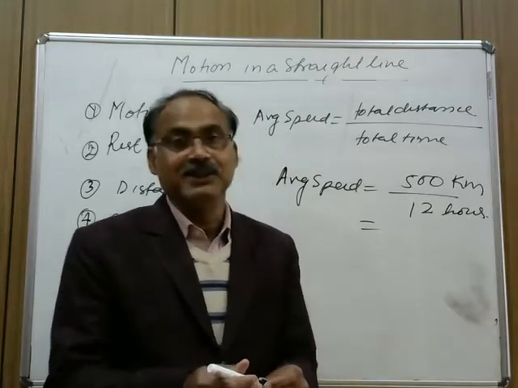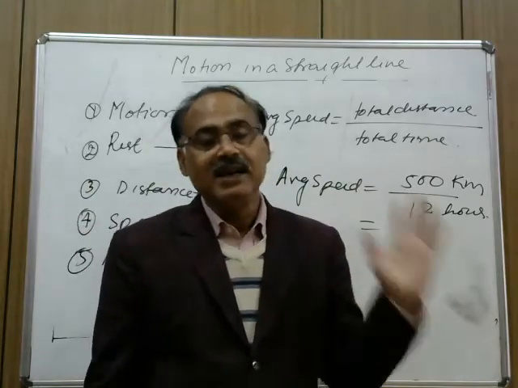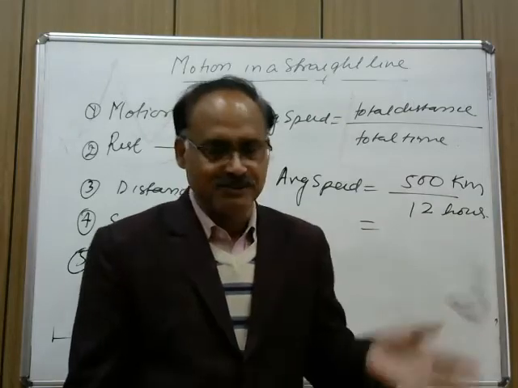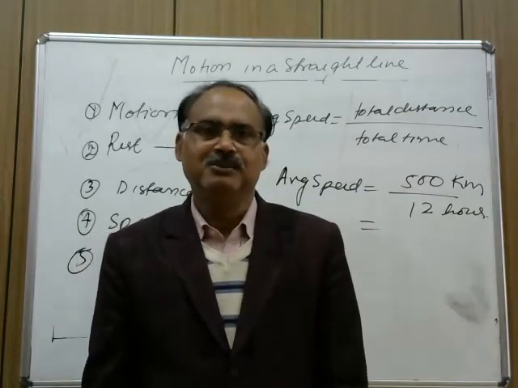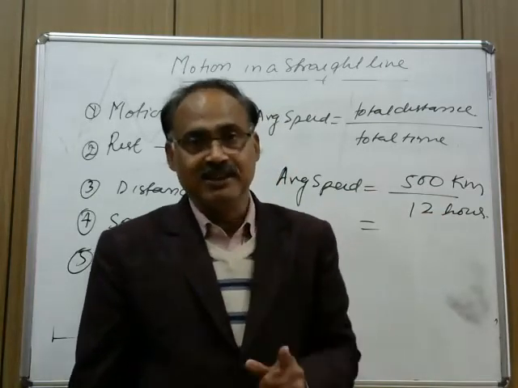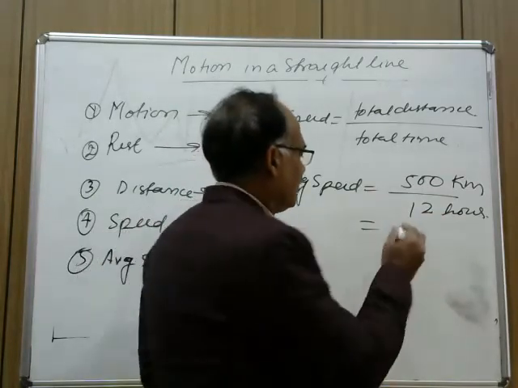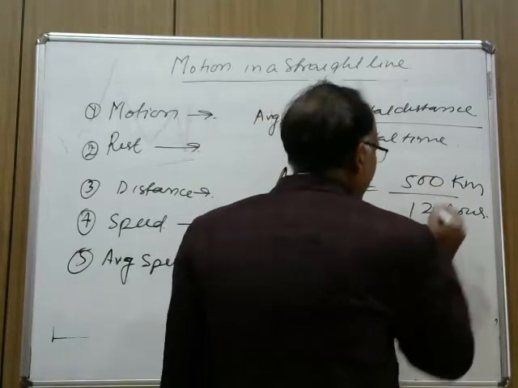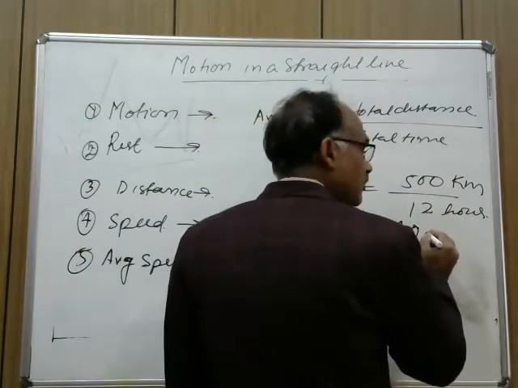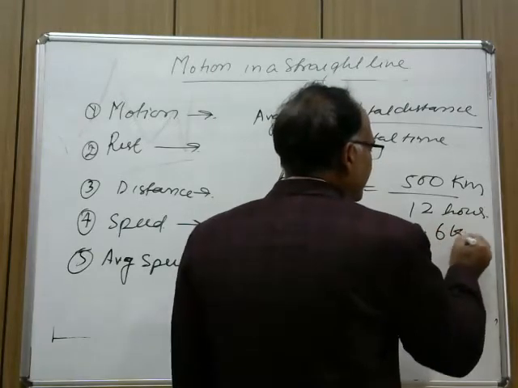You might have traveled at certain places with a speed of 90 km per hour, 110 km per hour and 120 km per hour. But the average speed for whole of the journey is nearly 40.6 km per hour.